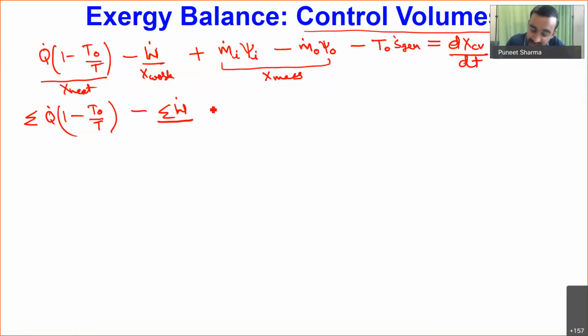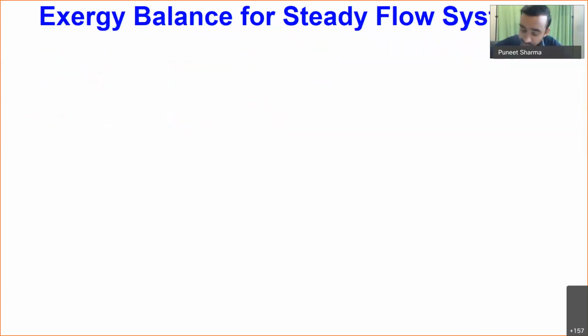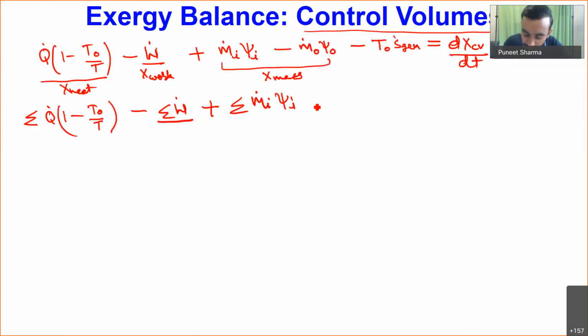Then if I have multiple inflowing streams, I'll have the summation of m dot i into psi i, and similarly, if I have multiple outflowing streams, I'll have the summation of m dot o into psi o, minus T naught into S dot generation, equal to dX cv by dt.